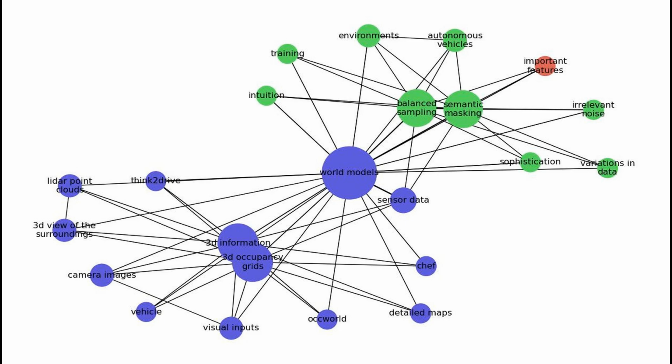This balance helps the models learn better and become more robust in unexpected situations. Overall, by employing these methods, world models transform raw sensor data into meaningful predictions, allowing autonomous vehicles to navigate their environments with a level of intuition and sophistication.